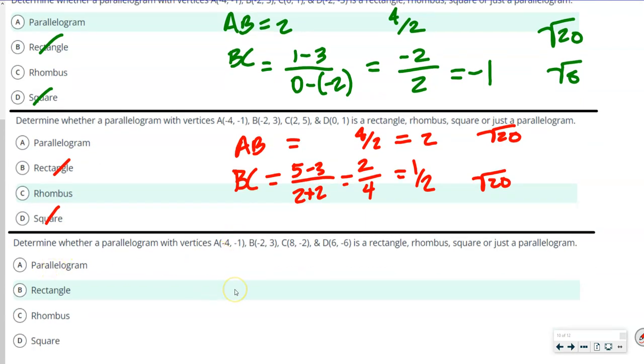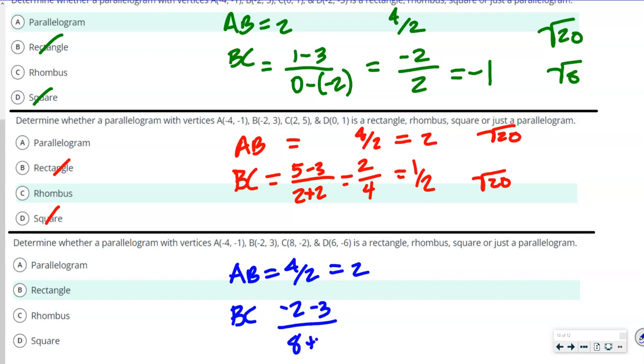All right, the last one, again, our slope for AB is 4 over 2, which equals 2, right? Then our slope for BC for this one is going to be negative 2 minus 3 over 8 plus 2, okay? So what's that going to be? That's going to be negative 5 over 10. Can't add, obviously. Over 10. So that's going to be negative 1/2, right?